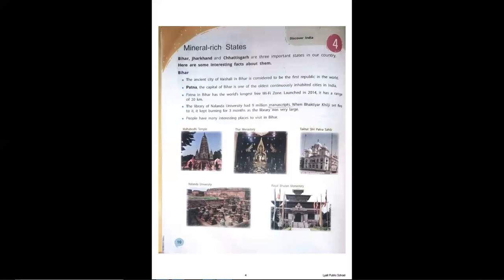It is also a UNESCO World Heritage Site. This is basically, I think, the place where Buddha is said to have gotten enlightened. The Buddha got enlightenment under the Bodhi tree, and it is right here. So this is basically that very temple.